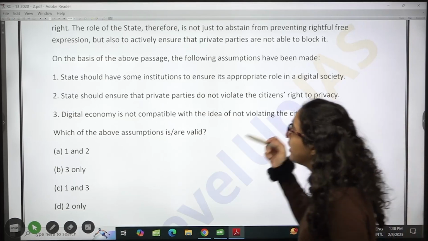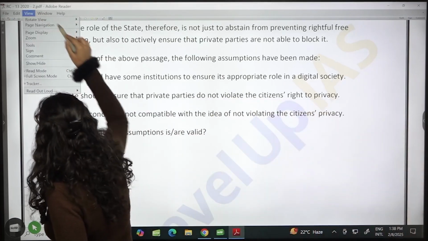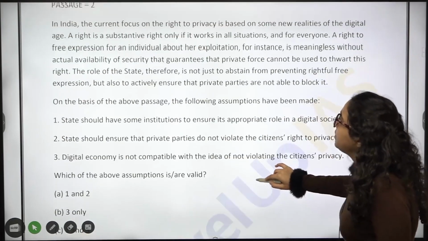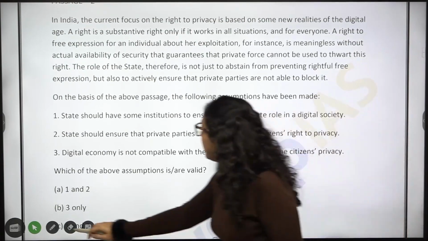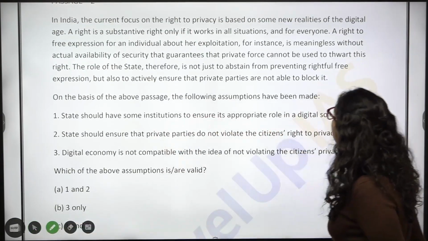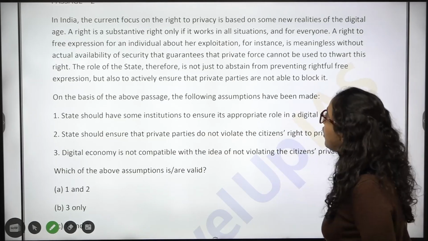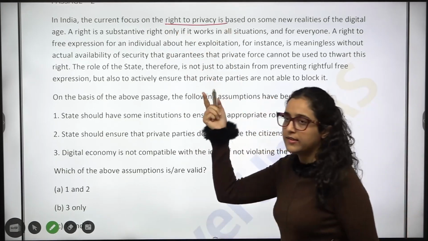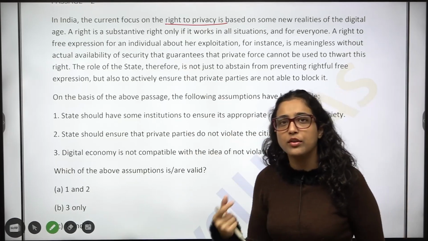But then again, let's read the passage first. In India, current focus on the right to privacy is based on some new realities of the digital age. Okay, so the focus on the right to privacy is not just like before, now it is based on the digital age also.